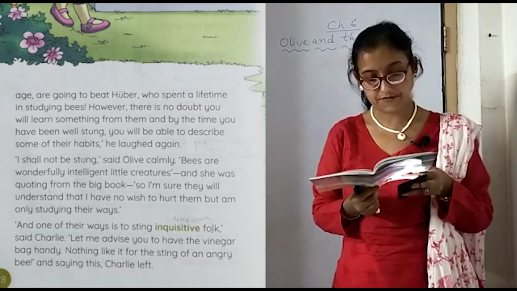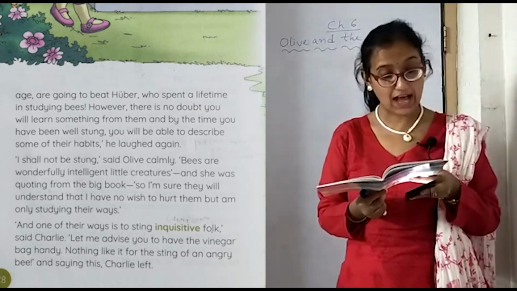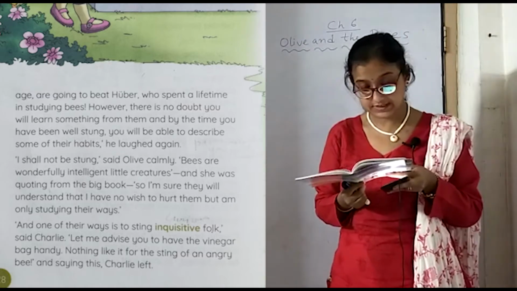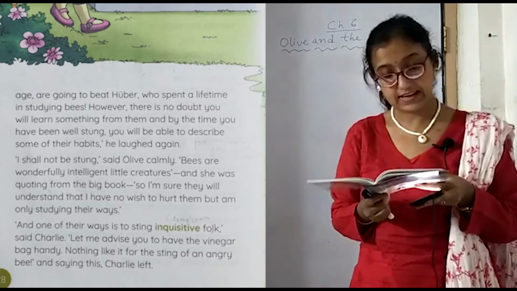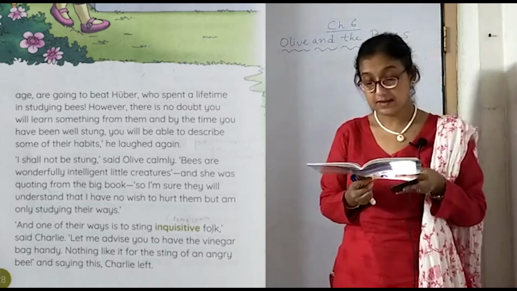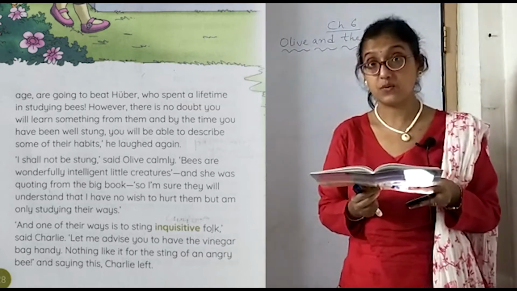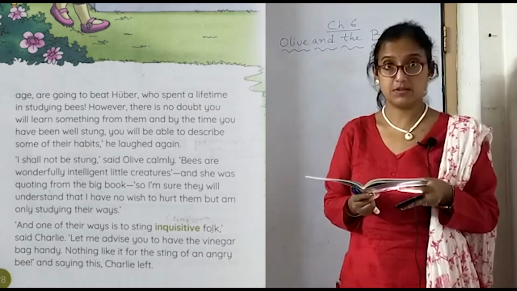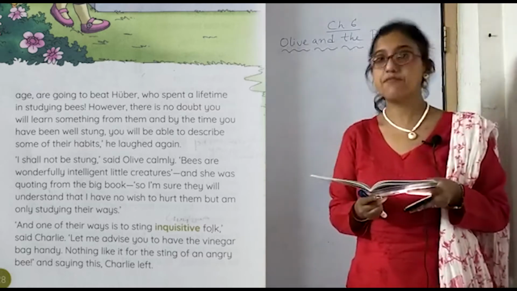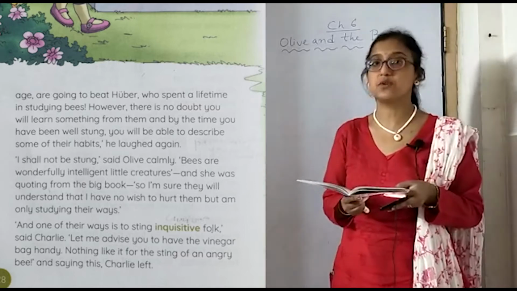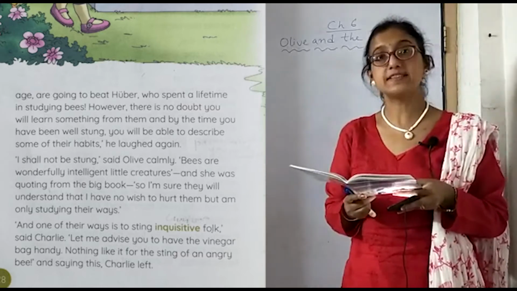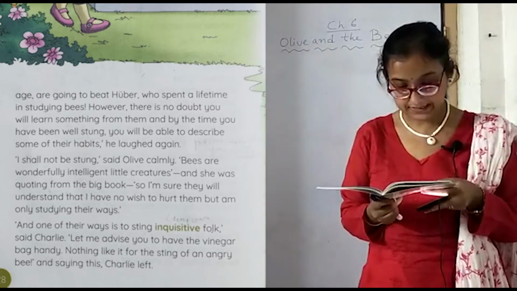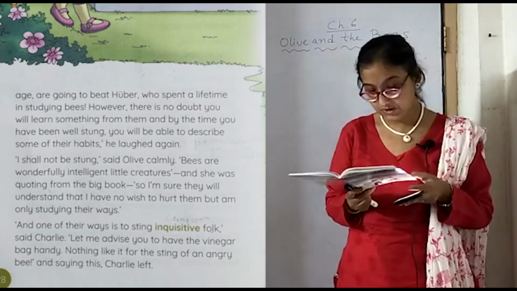"We'll learn something from them, and by the time you have been well stung, you will be able to describe some of their habits," he laughed on. Stung means the pain which you will get when the bees sting you. That is irresistible, the pain is so much. So obviously then you will be able to express your feelings. What happens when a bee stings? "I shall not be stung," said Olive calmly. And she was.